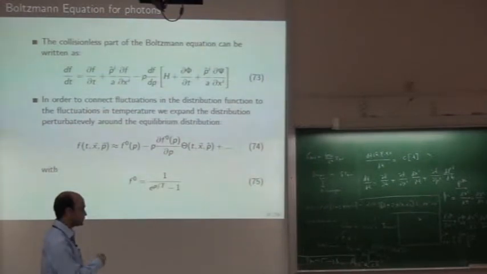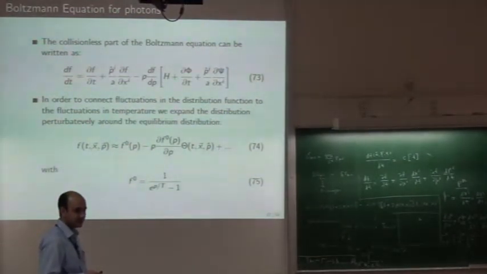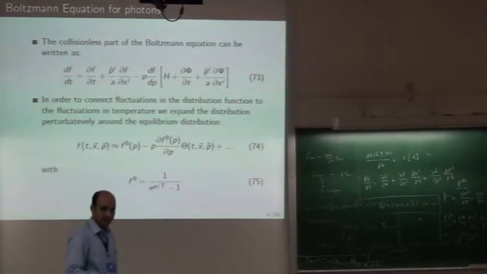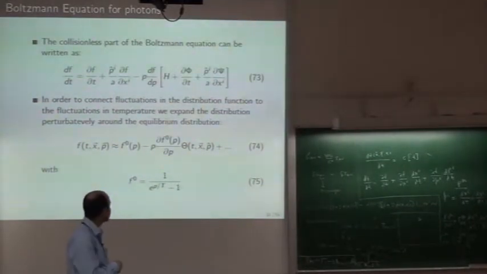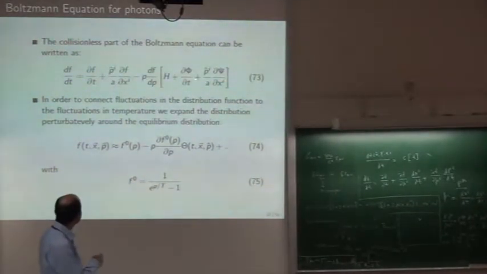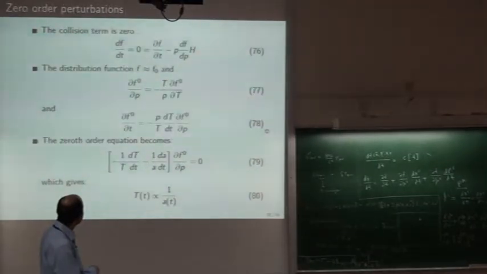It's worth solving further what happens if the universe is just expanding and has this Friedmann-Robertson-Walker metric, for example if you start with an equilibrium distribution function. So we have got this df by dt, and then we expand this thing.